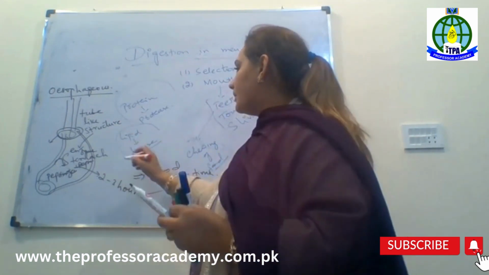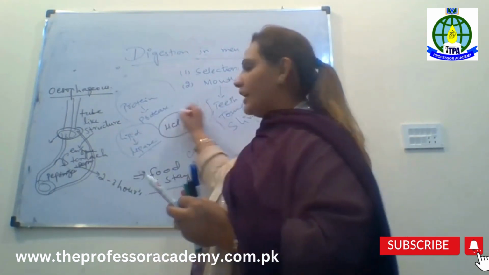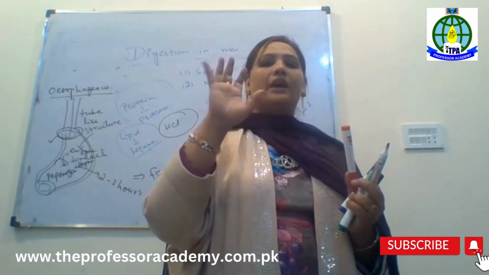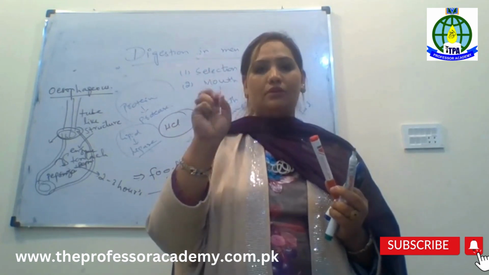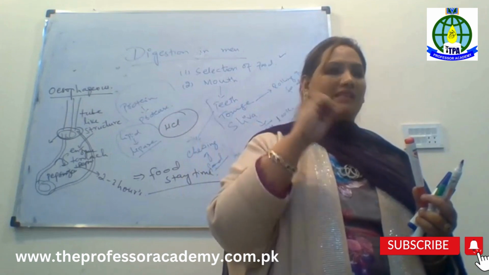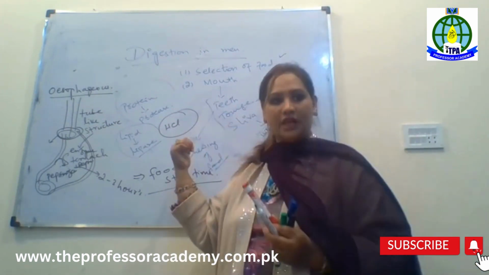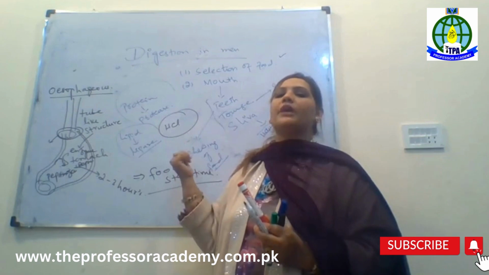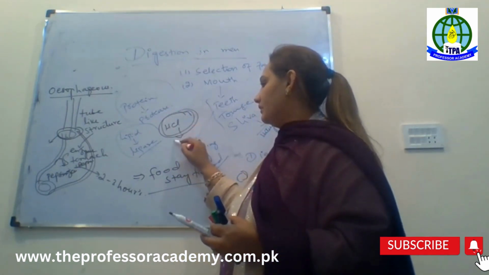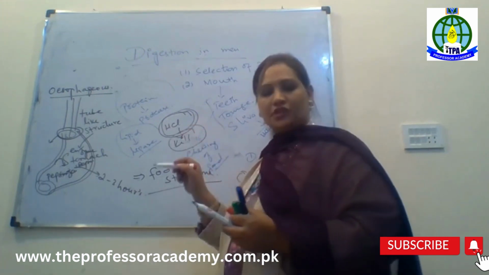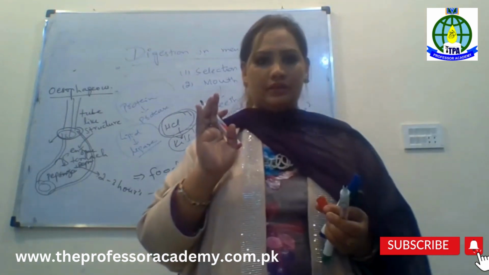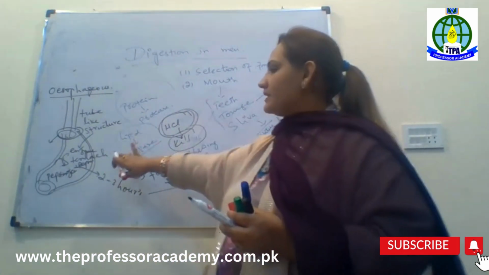In our stomach, HCl is produced. Why? What's the reason behind that? Because if we are eating something, germs can be there, our germs are also there on our hands. When we are eating something, there is a maximum chance that the germs enter our body, right? So if the germs are there, then in the presence of HCl, they are killed. When they are killed, they don't cause infection in the body. They pass out with the feces and are freed from the body. One purpose is this one.